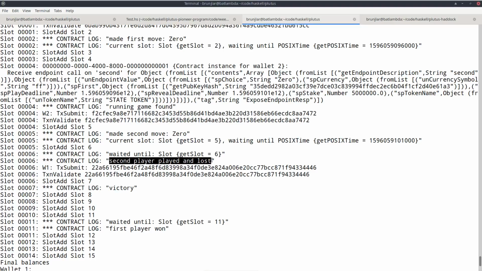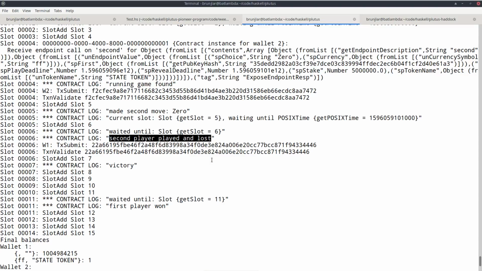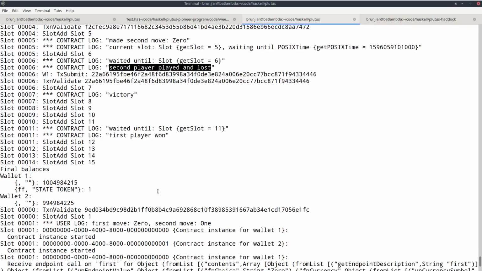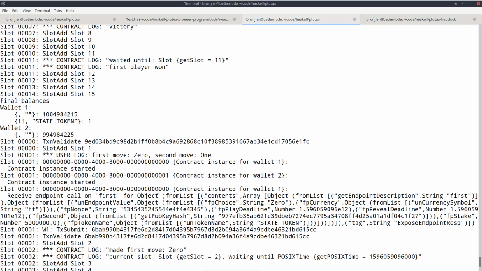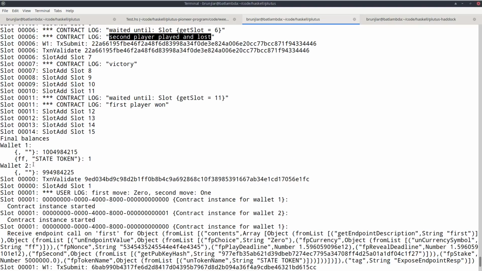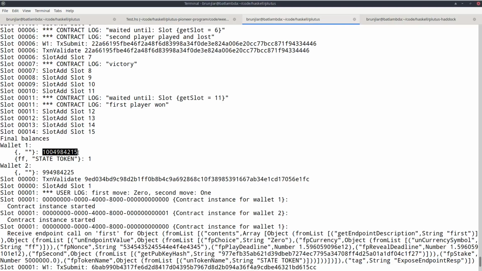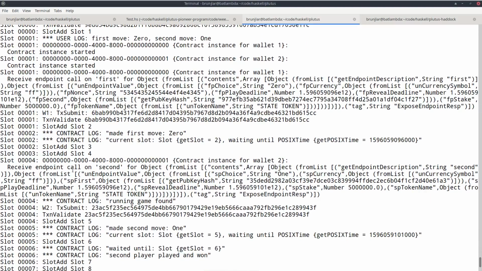So the first wallet has won. And we see in the final balances that wallet 1 does indeed have the state token back, this NFT, and now has almost 5 ADA more than it started with. The difference is, of course, due to transaction fees. And the second wallet has a bit more than 5 ADA less than in the beginning. So wallet 1 won. Now the second case is wallet 1 again plays 0, but wallet 2 plays 1.